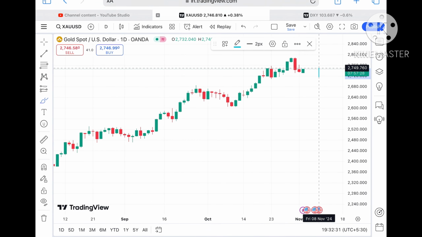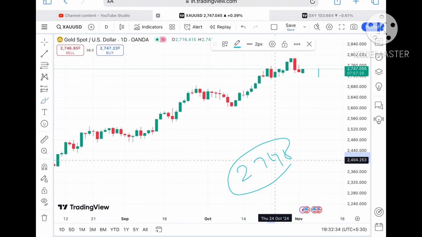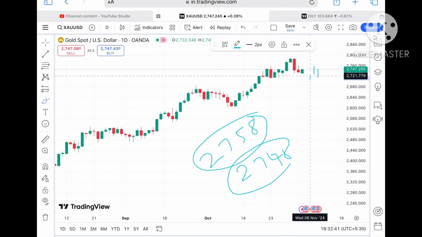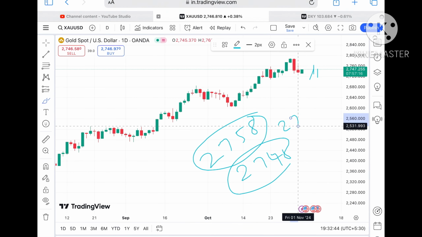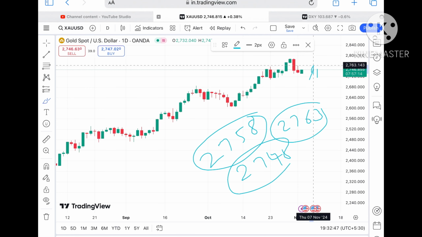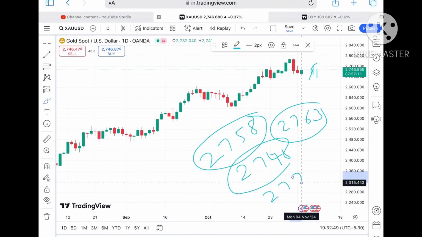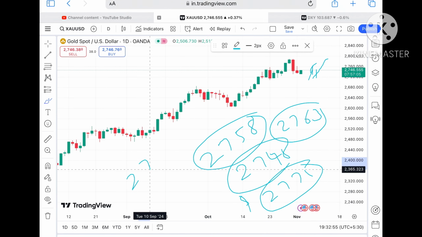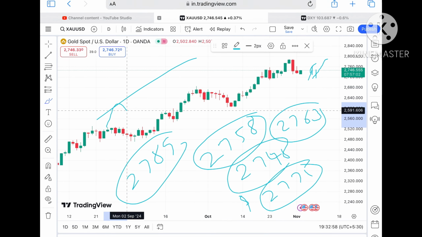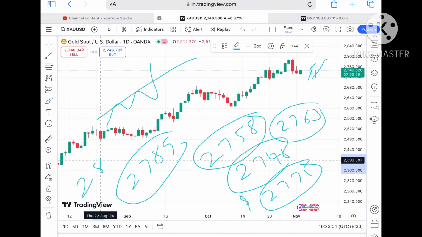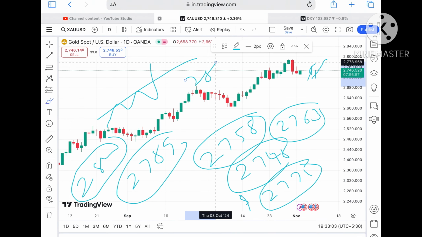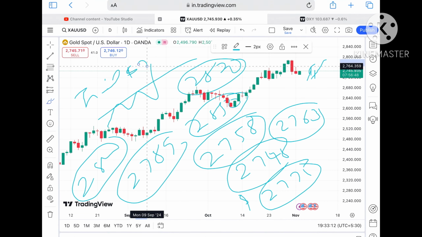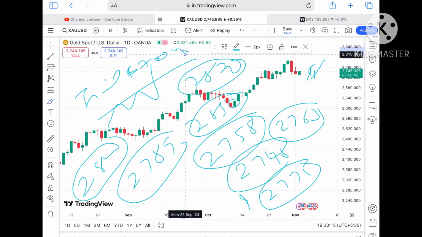Coming back to the gold price, suppose if the price sustains this level, chances of going towards 2748 will be there. And if the price moves above that particular level, chance of touching 2758 will be there. 2758, as I've already explained, then we can see a level of $2763. And if that sustains, a further upside we can see towards $2775. Chances are high that if the price keeps moving above that particular level, we can see it will cross a level of 2789, which is a weak resistance, so chances of crossing that level, it can touch a level of 2800. And then we can see a level of 2820, and then 2850. So you can trail your SL by $7 or $5, so you can capture a big movement towards an upside.